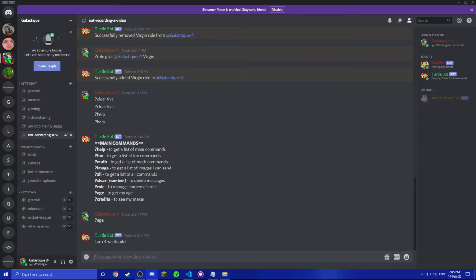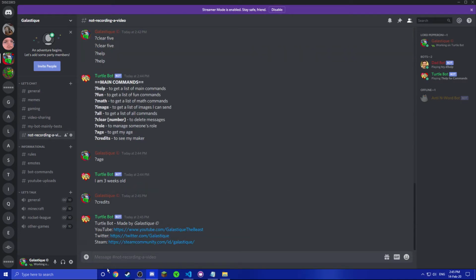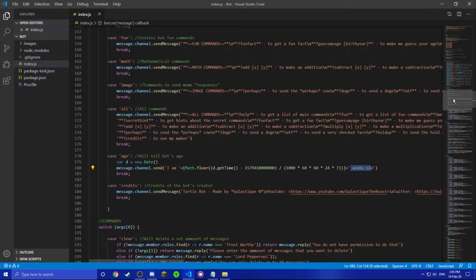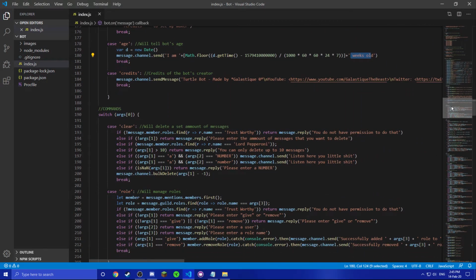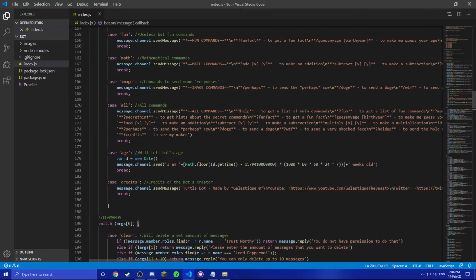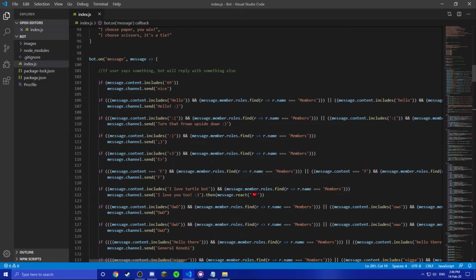And the last command is credits. Do this, Turtlebot made by Galastique, and you get a few links. Pretty much the only reason why I don't make this bot public is because some of the commands only work if you have specific roles that are specific to my server. Also, I'm not done yet. I forgot to show you all of these.